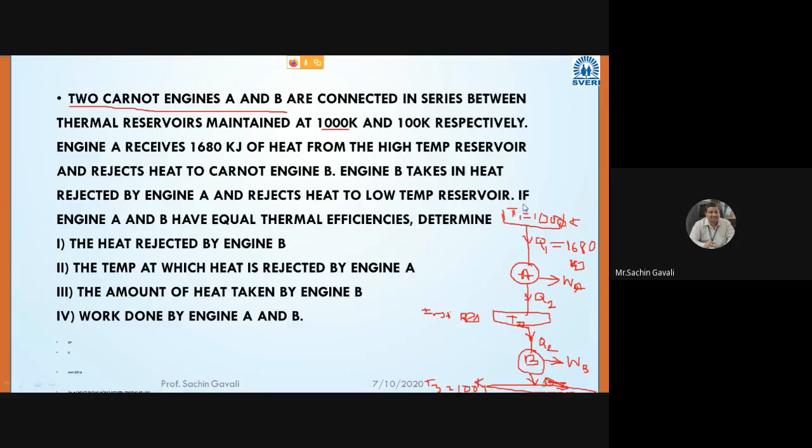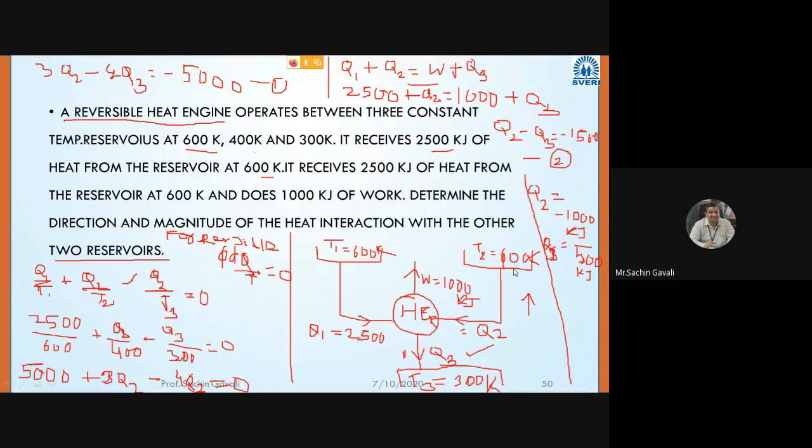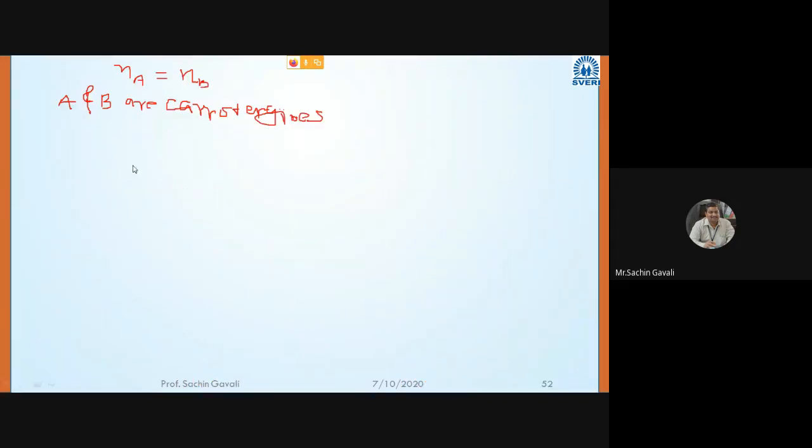Therefore, for the first engine, what is the efficiency? T1 minus T2 divided by T1. So we can write here, for the first engine, T1 minus T2 divided by T1. Am I right? Correct? T1 minus T2 divided by T1.